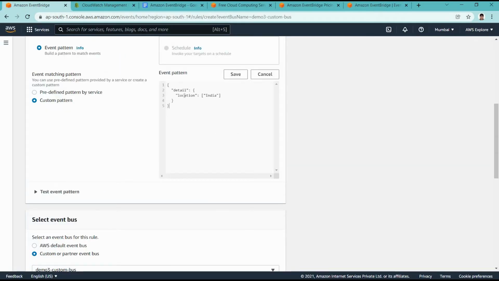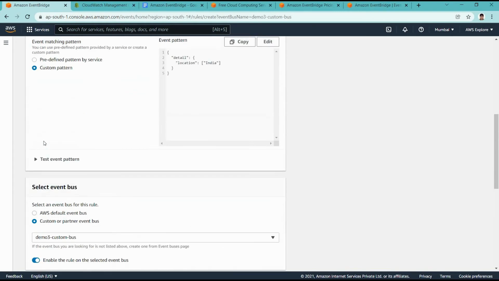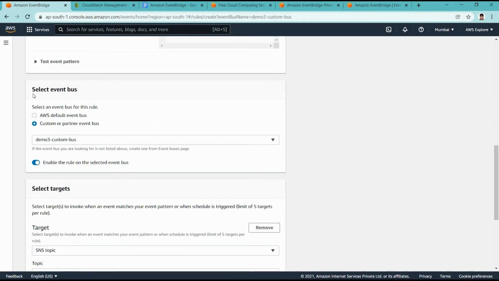For example, whenever event data has the location India, it should trigger the targeted resource, okay. Here we did not select the default bus, but selected the custom bus, okay, a custom or partner event bus.